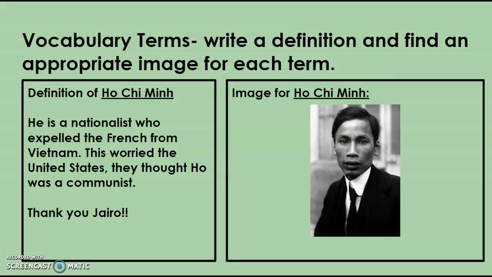All right, Jairo, I love this picture you had of Ho Chi Minh. This is him as a younger man than what we usually see. So he is a nationalist who expelled the French from Vietnam. The United States thought Ho was a communist, and he was a communist. This picture is probably from 1919. He went to the Paris peace talks following World War I, and he tried to get Vietnam to be free at that point, to get the French out of Vietnam.